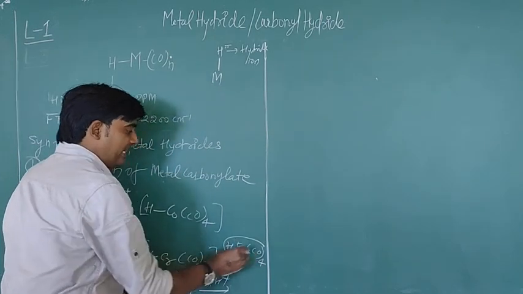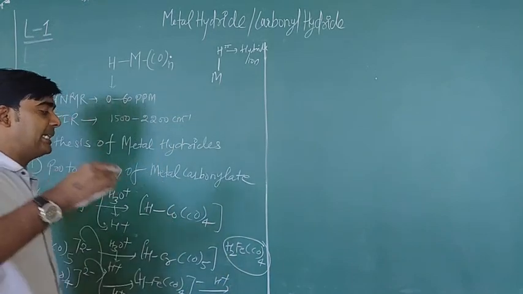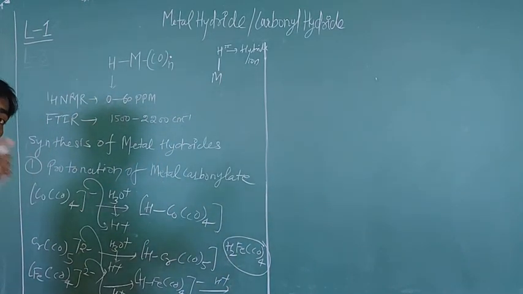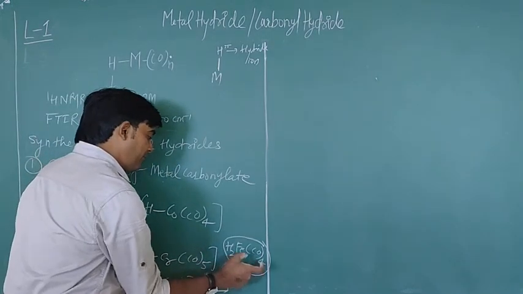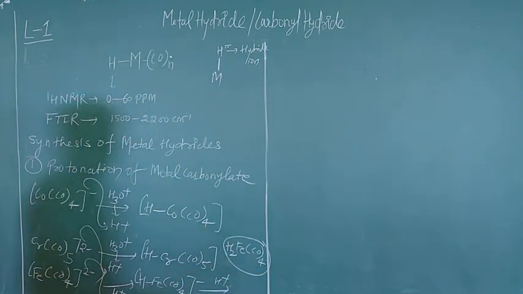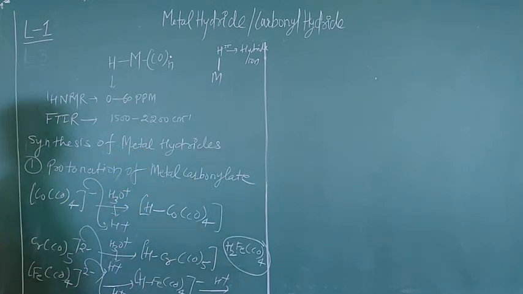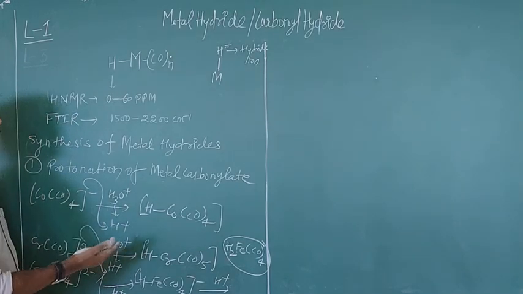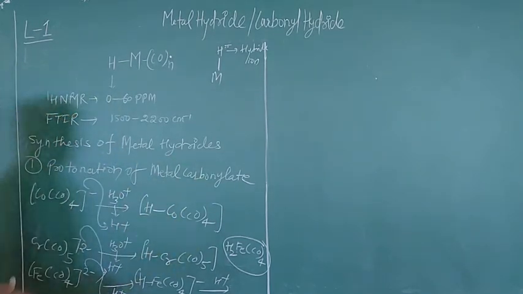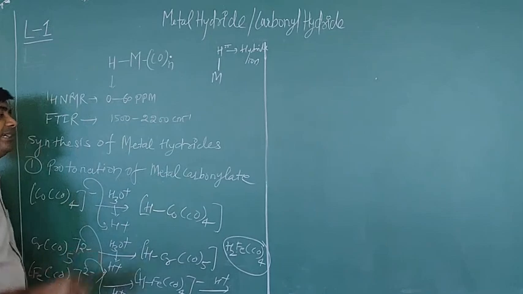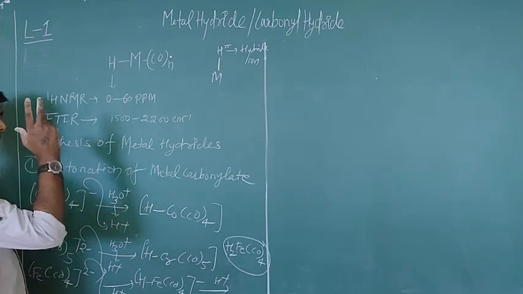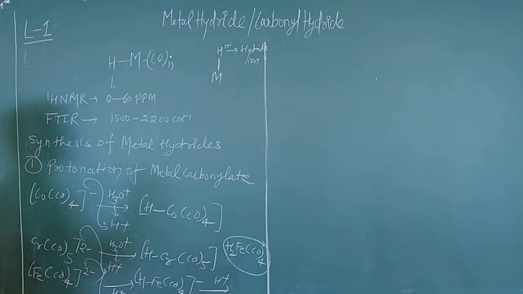This is the first metal hydride complex which was formed in the lab. This was the first metal hydride complex discovered. So this is the synthesis method via protonation of metal carbonylate ions or complexes. You can also say this is acidification of metal carbonylates. This is the acidification process, also known as protonation of metal carbonylates. You can prepare some metal hydride complexes this way.